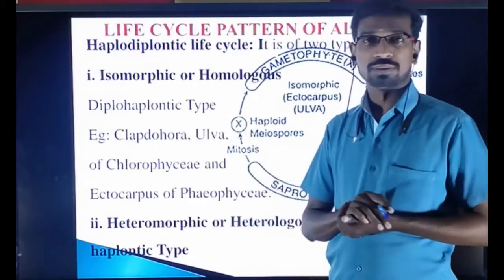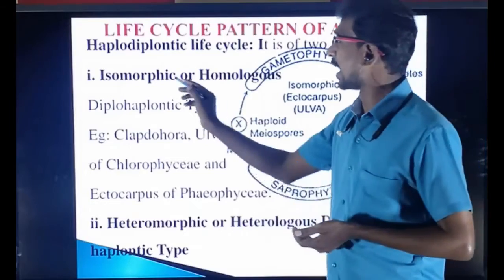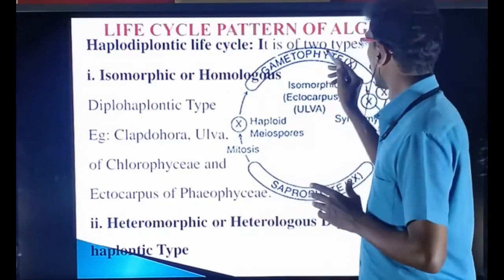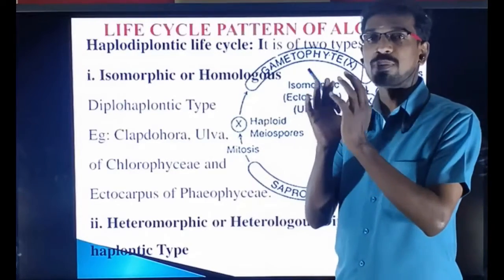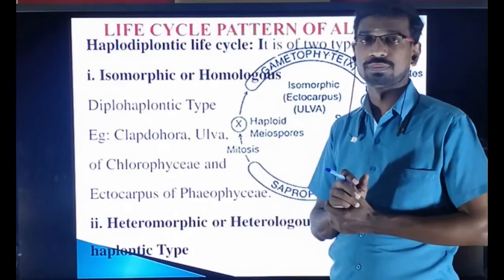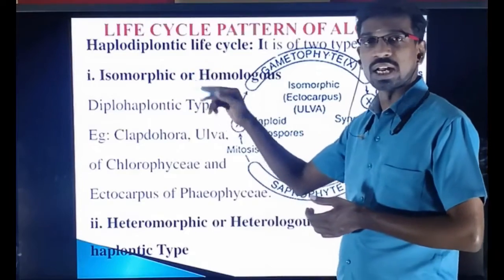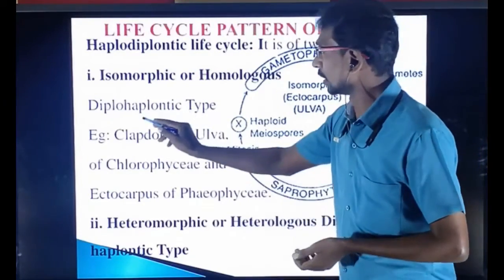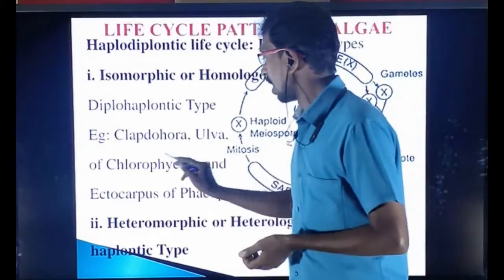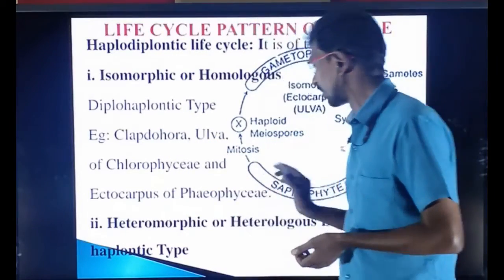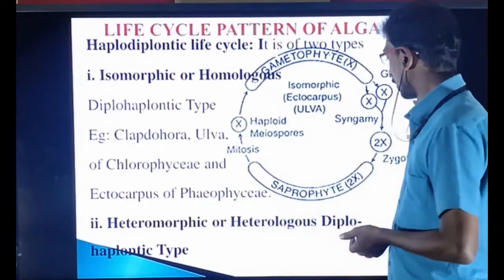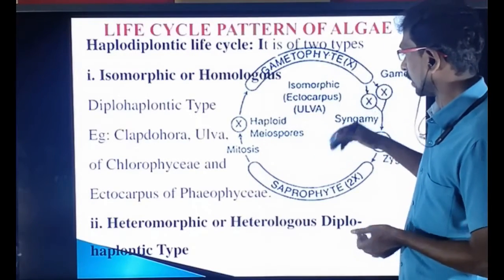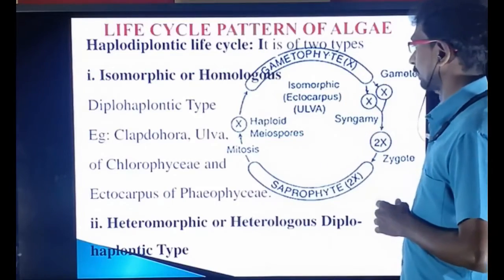Isomorphic and heteromorphic. So isomorphic, the name itself says it's similar. The sporophyte and gametophyte structures are morphologically similar. Example, Cladophora alba of the Chlorophyceae, Ectocarpus of Phaeophyceae. So here the gametophyte and sporophyte both have a similar shape.